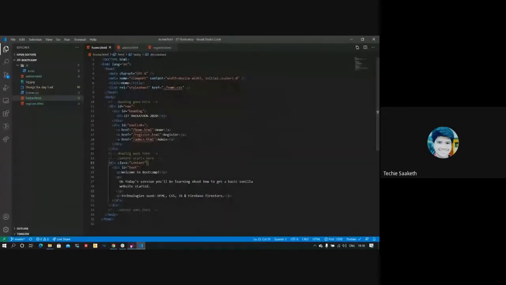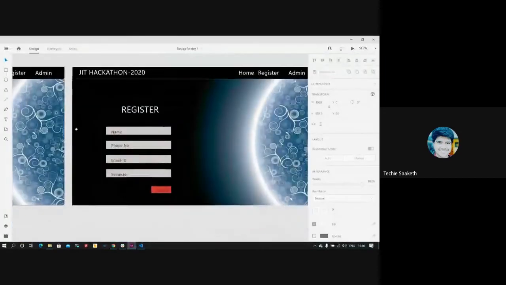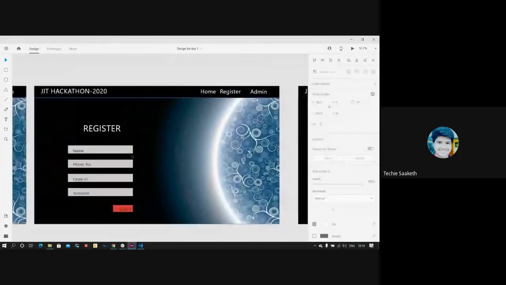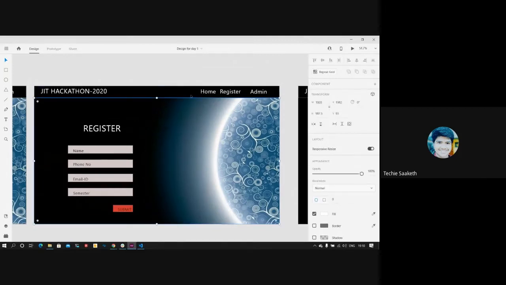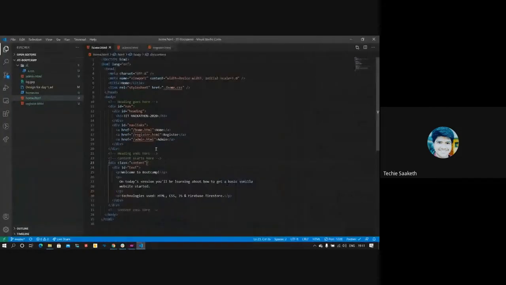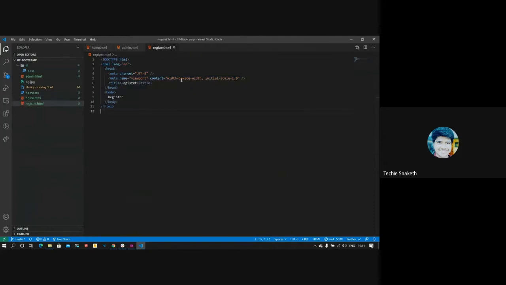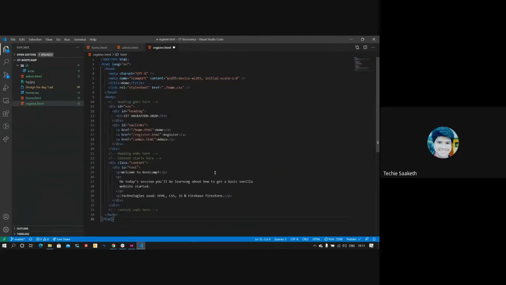Now let's design this register page. In this page too, we have everything already done, like the image and this navigation bar. All we have to do is change the content of that page. So I'll copy all those things like the header, except the contents. I'll copy everything now and paste it in here. I'll remove this content.